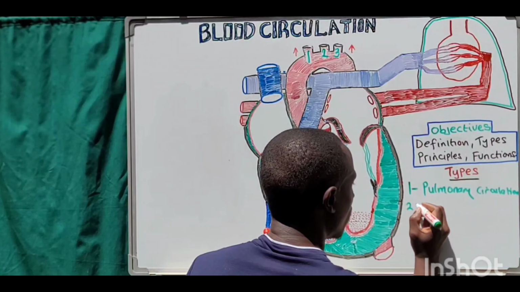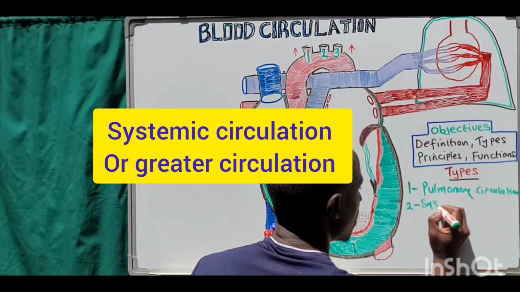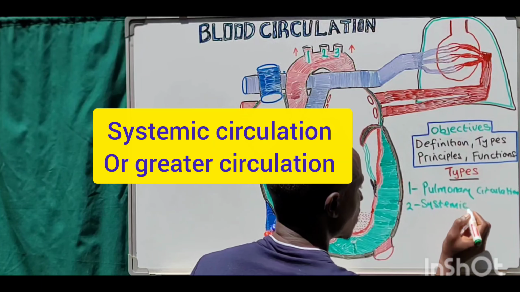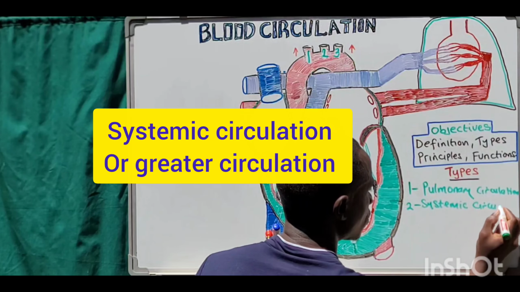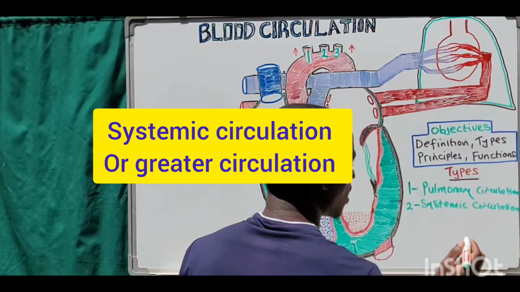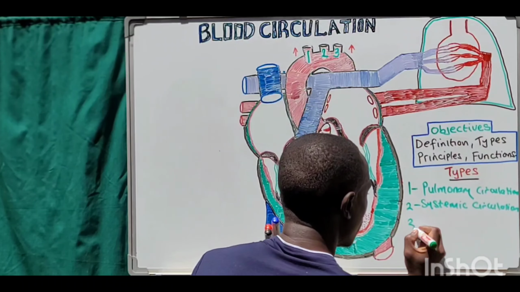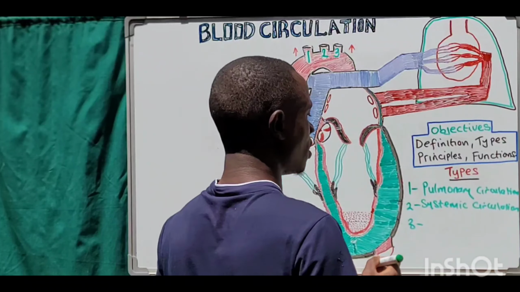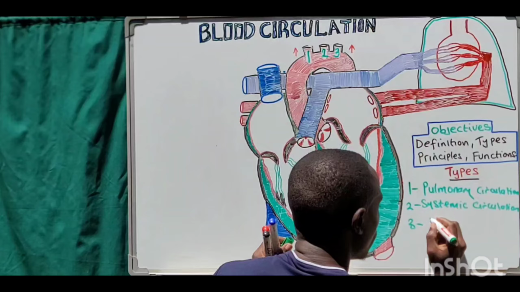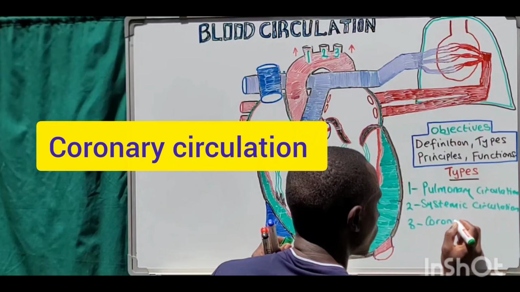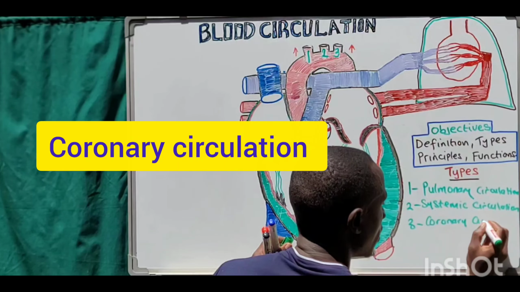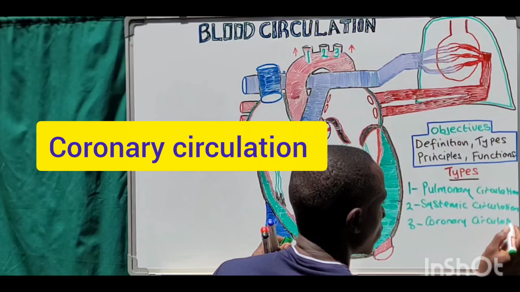And then the second one is the systemic circulation. And then the third one is the coronary circulation.